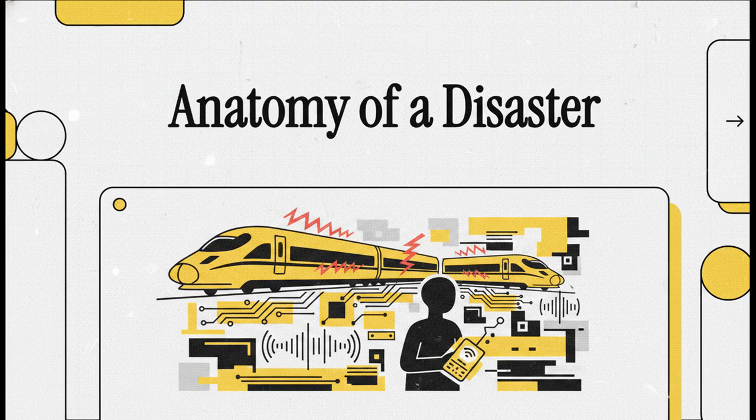Now, you might be wondering, was this a mechanical failure? A power grid issue? No, it was actually a cyber attack. And here's the absolute wildest part. It was allegedly pulled off by a 23-year-old university student who was armed with literally nothing more than a cheap, off-the-shelf software-defined radio. I mean, how exactly does one single student bring thousands of tons of high-speed metal to a